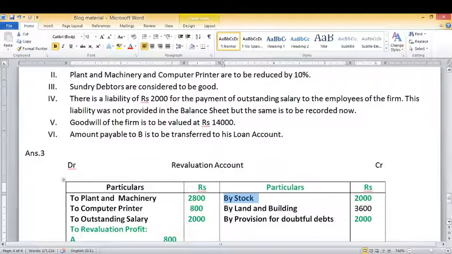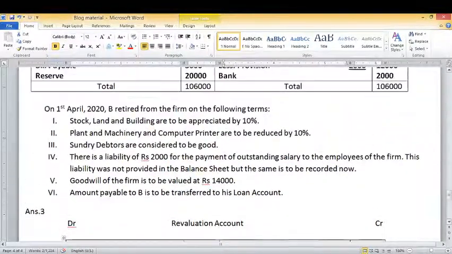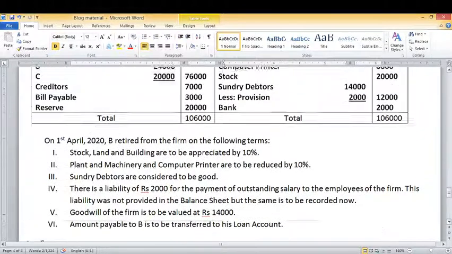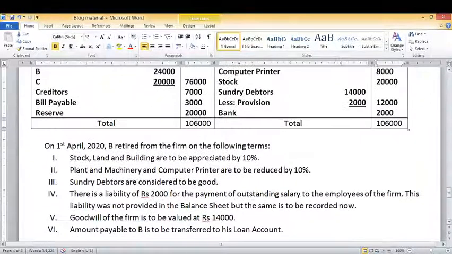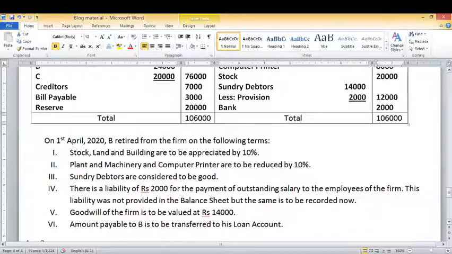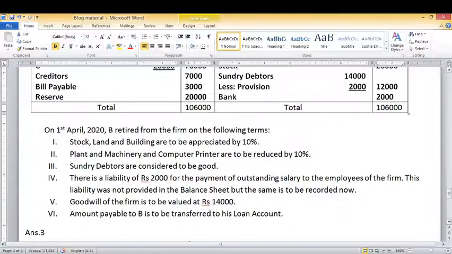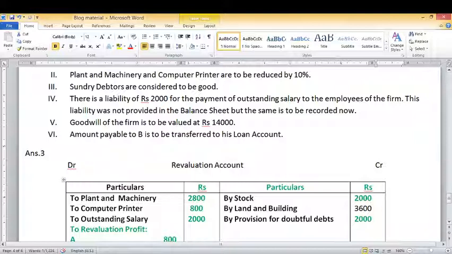As we know, there is an increase in another asset, namely land and building. It is also increased by 10%. Now look at the value of land and building in the balance sheet. It is 36,000. So it is a case of profit due to increase in the value of land and building. It will be recorded on the credit side of the revaluation account as by land and building 3,600.